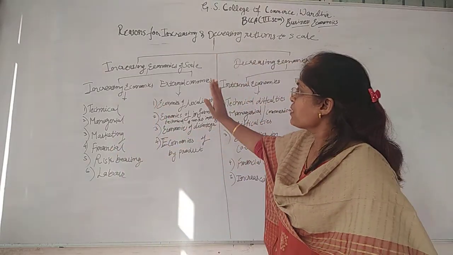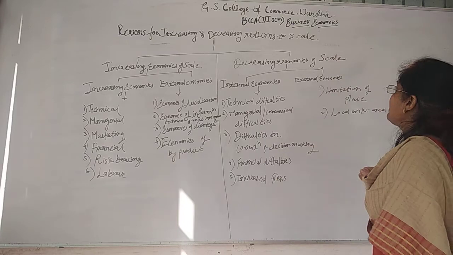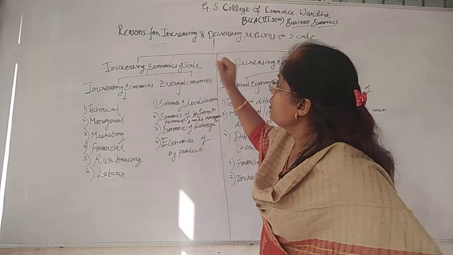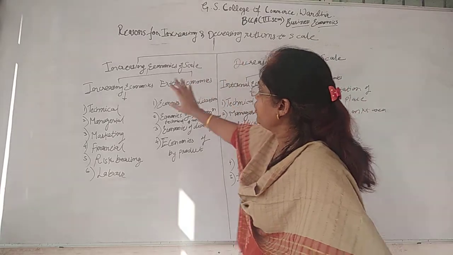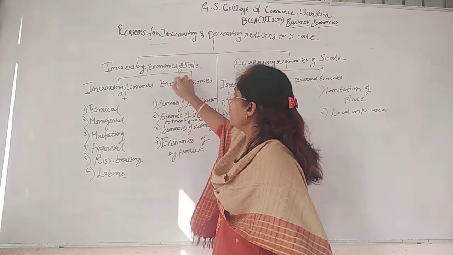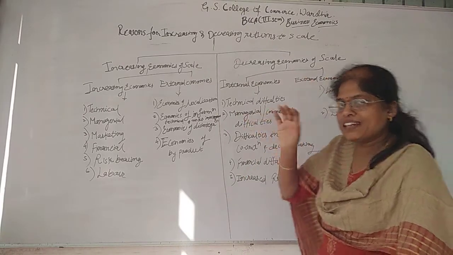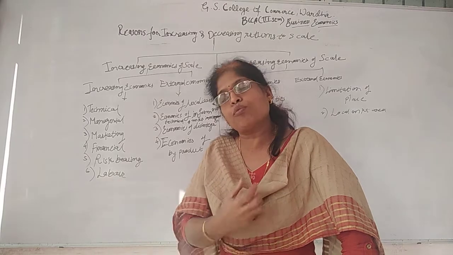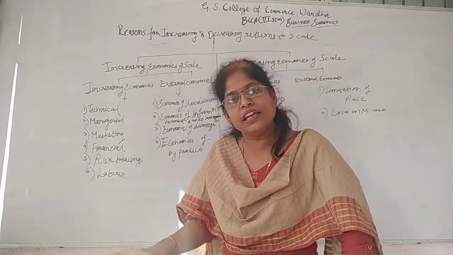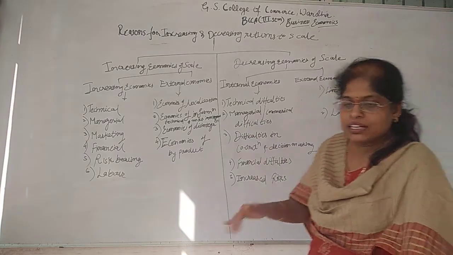Now we will discuss what are the reasons for increasing and decreasing returns to scale. Now increasing and decreasing returns to scale is again divided into two parts, that is increasing economies of scale and decreasing economies of scale. And what is decreasing economies of scale? If the producer is stretching those changes for more and more longer period, then it is a part of decreasing economies of scale.